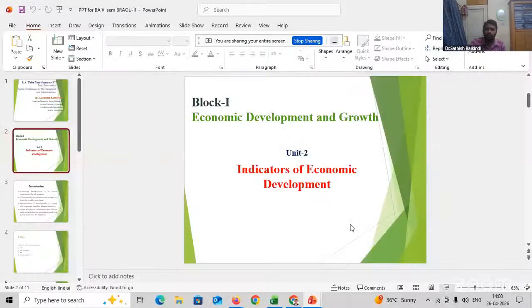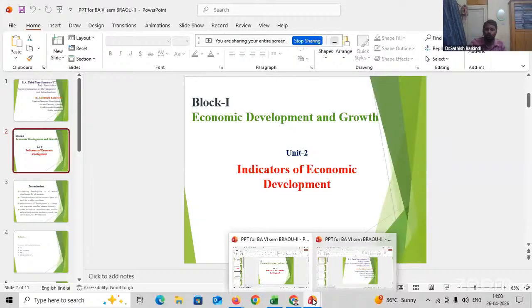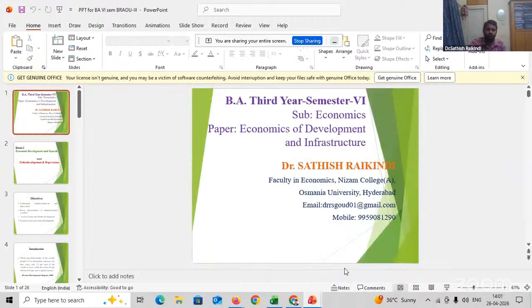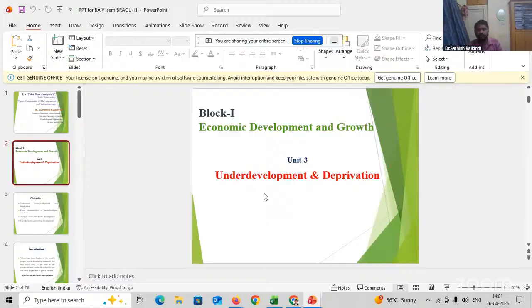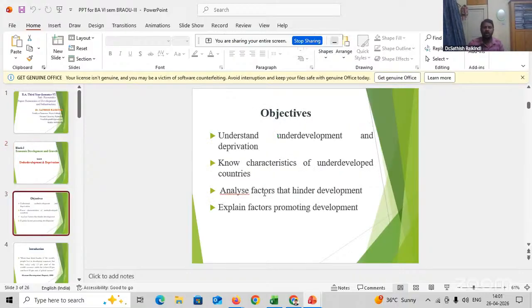Then we will see Unit 3. What is Unit 3? Underdevelopment and deprivations. We'll see what underdevelopment and deprivation are.